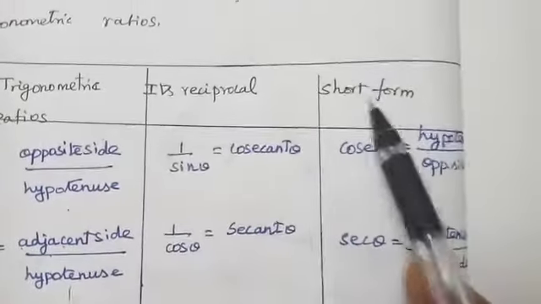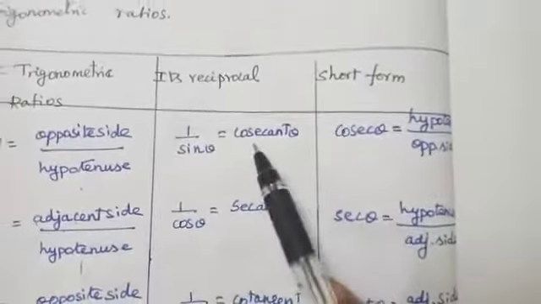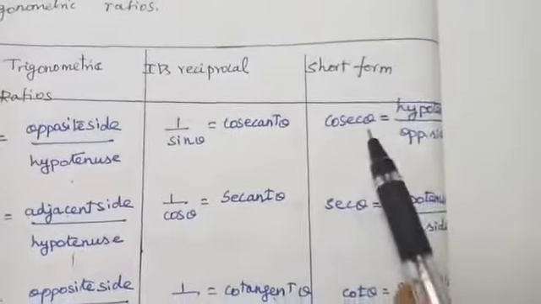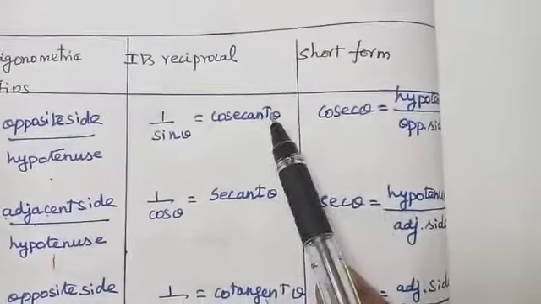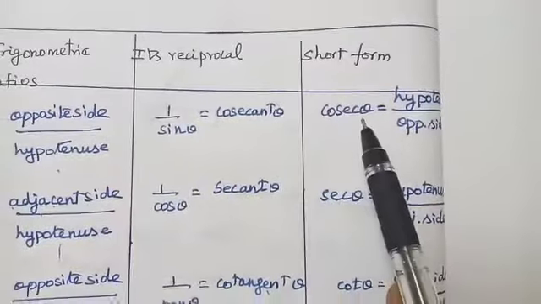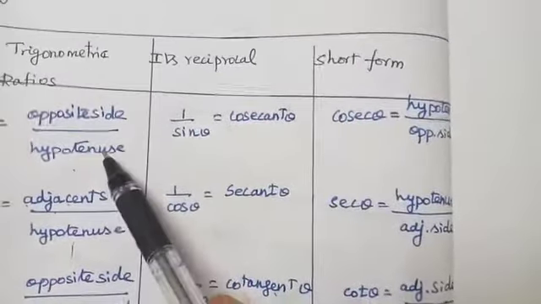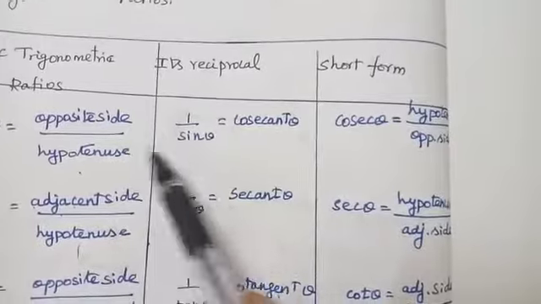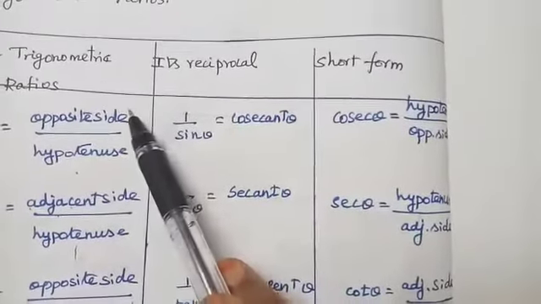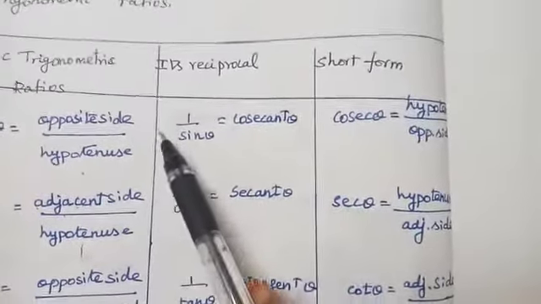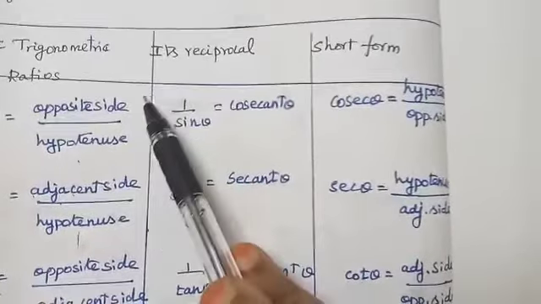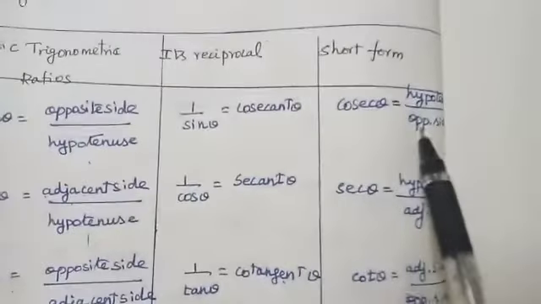So in short form, we write cosecant theta as cosec theta. Reciprocal means the numerator and denominator should change, no? So hypotenuse goes to the numerator and opposite side comes to the denominator. So hypotenuse divided by opposite side.